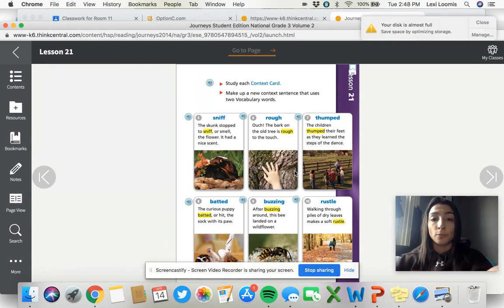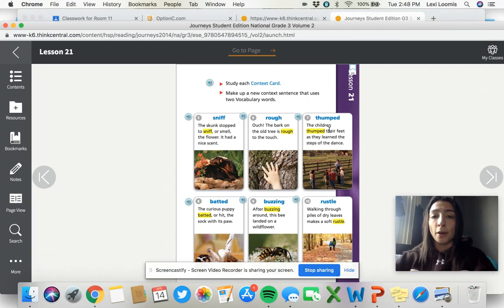So ouch, the bark on the old tree is rough to touch. So that means it's kind of hard. Then we have thumped. The children thumped their feet as they learned the steps of the dance. So it's kind of like stomping. You're stomping them up and down. If you stood up right now and you started stomping your feet on the floor, they'd be making thump noises.